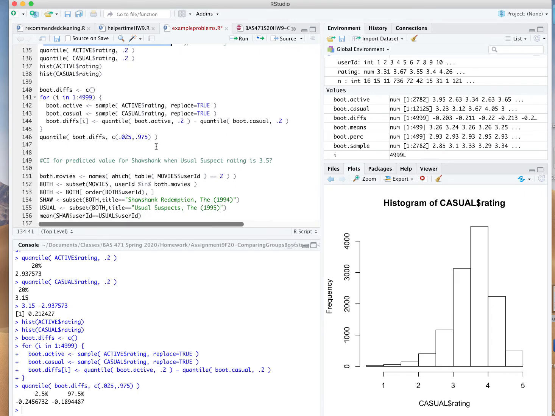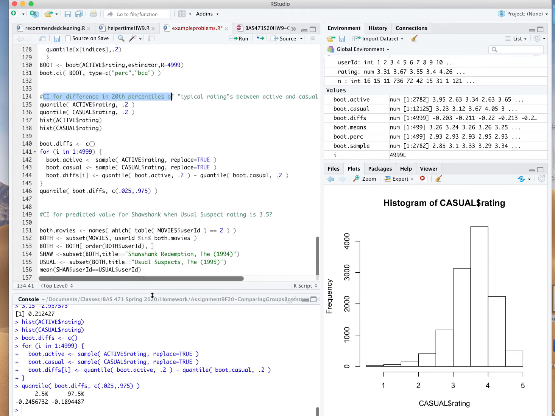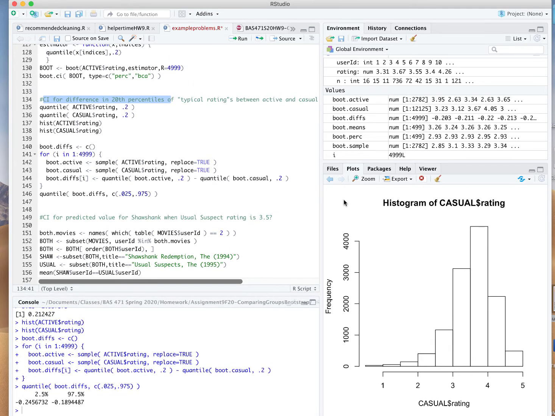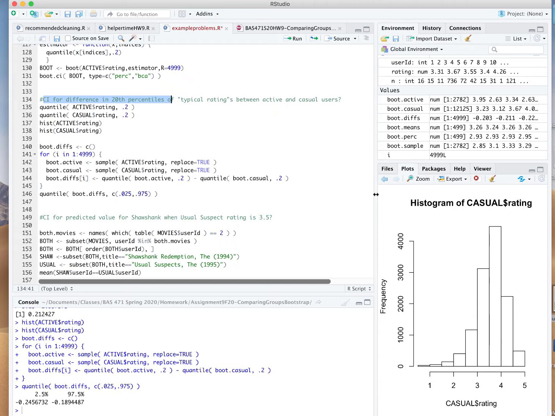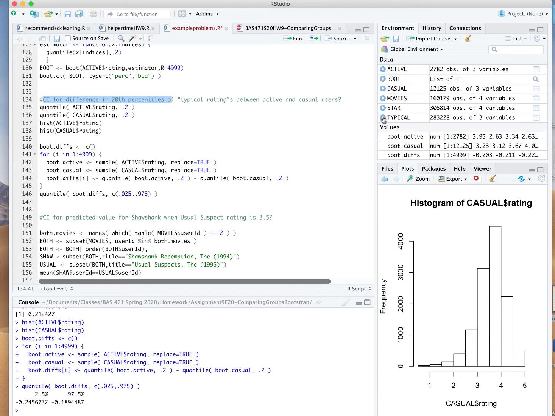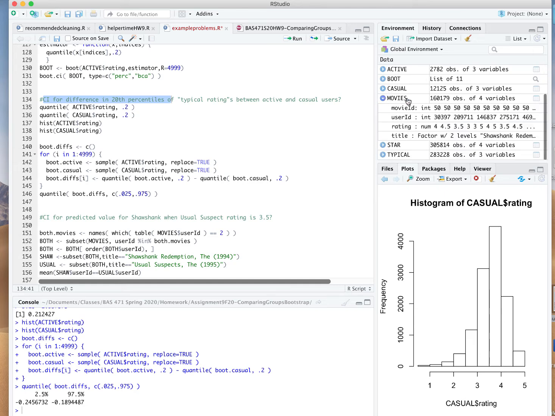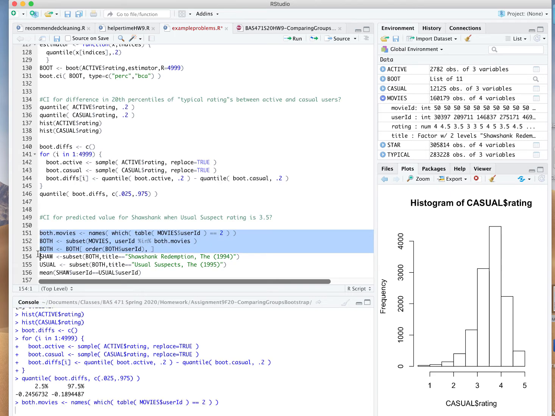And in fact, I want to show one more advanced illustration of using the Bootstrap to estimate something that would be very difficult to do unless you were very well versed with the theory. One of the other data sets stored in that saved environment file is movies, and these were user ratings for two movies, The Shawshank Redemption and The Usual Suspects. I'm going to restrict my analysis to users that have rated both of those movies. That's what these first three lines of code are doing.